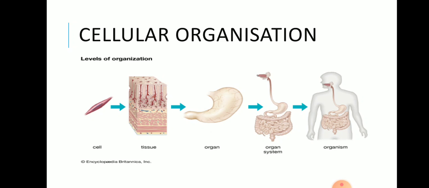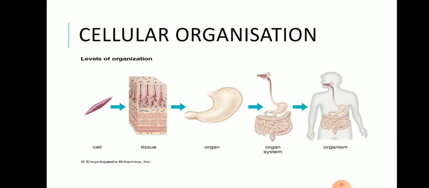Now, it may be any organism, not only human beings, but a small fly, any insect, a dog, cat, or a human being. It can be any organism. All of them will have the cell as their basic building block. The only difference is that the number of cells differs in each organism.